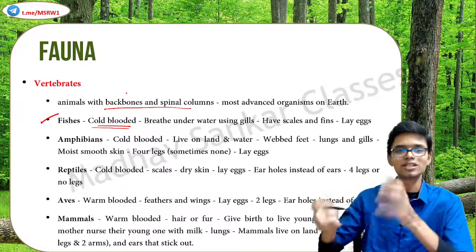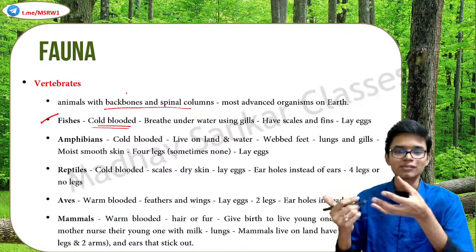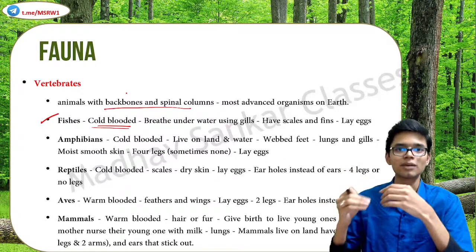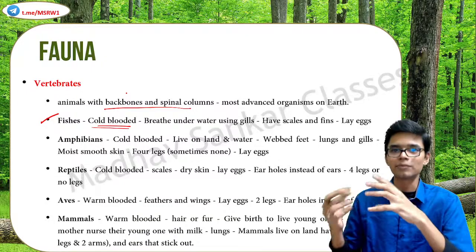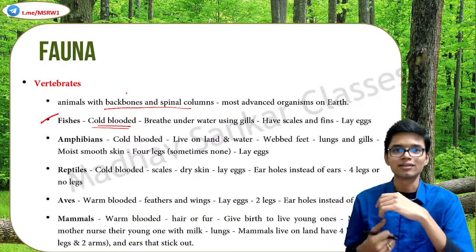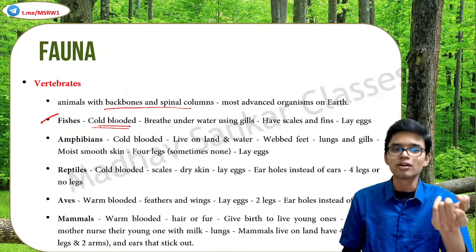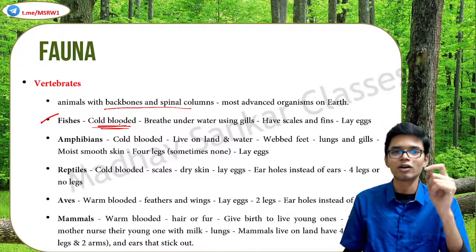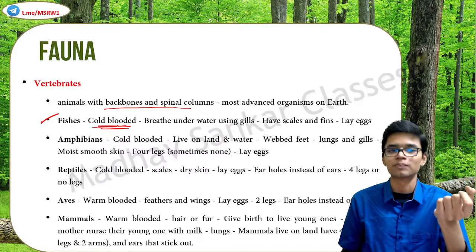It doesn't change immediately. So aquatic organisms have very less adaptability capability. They do not adapt to changes in temperature very quickly, unlike terrestrial organisms. So fishes are cold-blooded organisms, which means they are not very good in adaptation based on temperature.